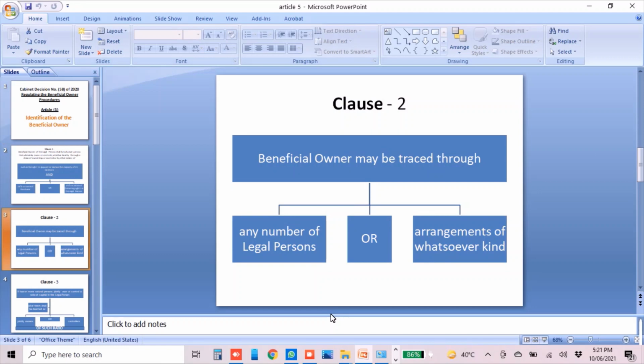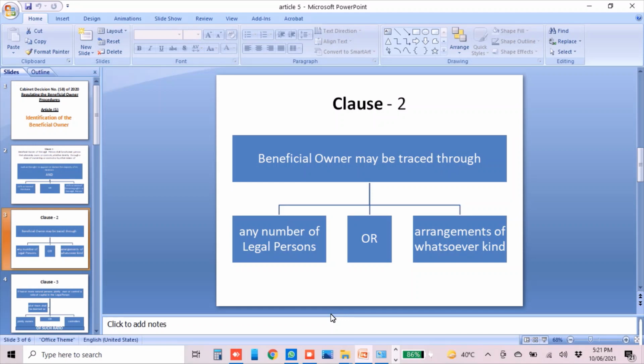Clause 2 says the beneficial owner may be traced through any number of legal persons or arrangements of whatsoever kind. Any number of legal persons means there can be a chain of ownership, a chain of companies, like Mr. X invested money into ABC LLC, ABC LLC invested money in another company, and that other company invested in another company. In this way, the beneficial owner can be traced through any number of legal persons or arrangements of whatsoever kind.